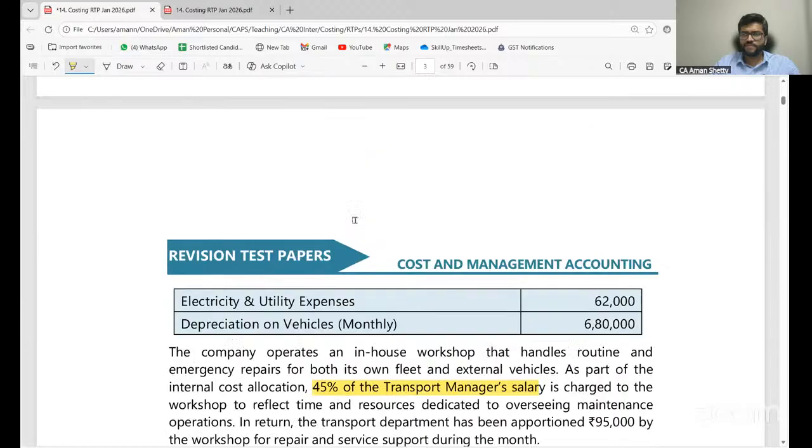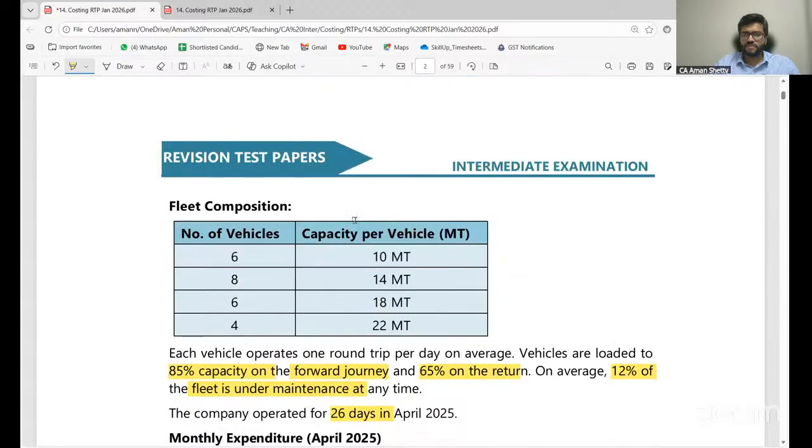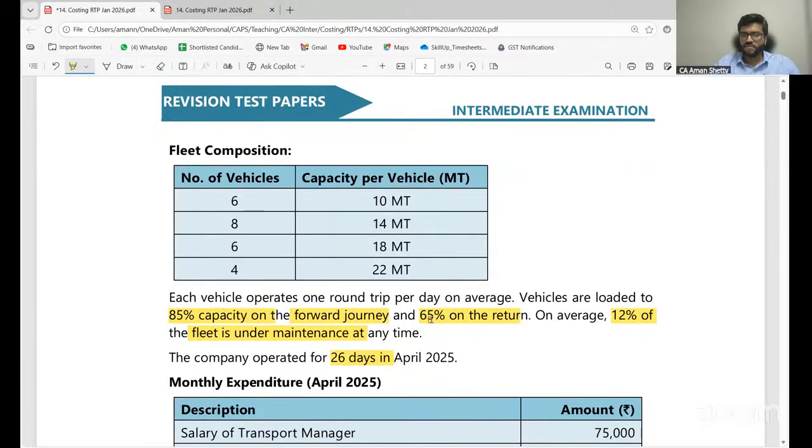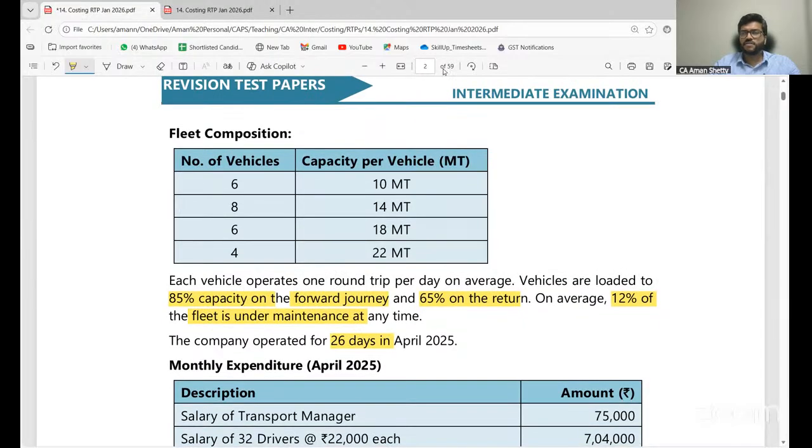Okay. That's it. So with that, I think we can conclude even service costing. Please go through all the other problems. The last chapter, what I have so far completed, marginal costing.